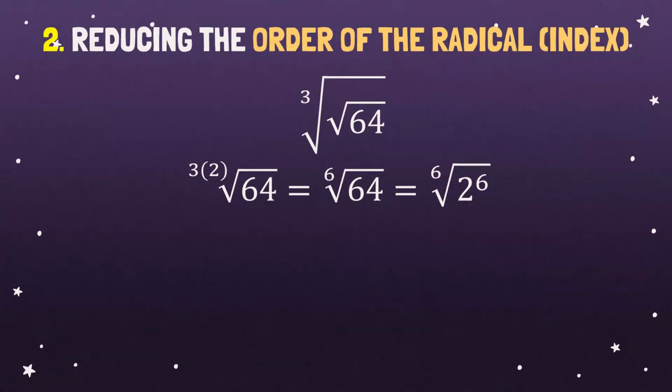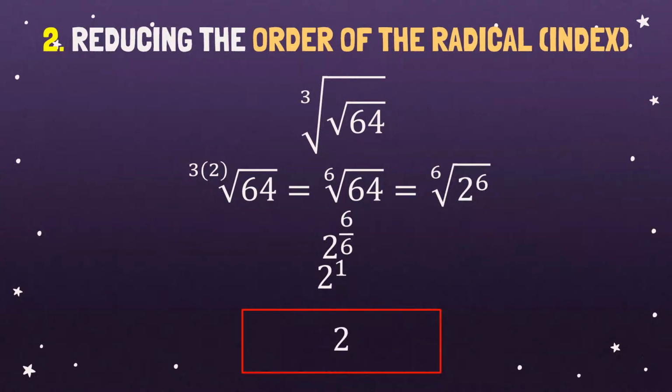Okay, and then transform this expression into rational exponent. So that would become 2 raised to 6 over 6. And then simplify the fraction. 6 over 6 is 1. And then 2 raised to 1 is 2. Okay, whatever method or ways you're going to try, as long as you are using the right properties, then your answer will not be wrong.